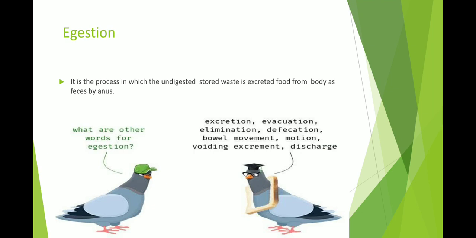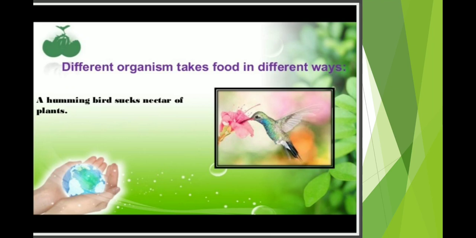But you can conclude that the word egestion comes under other words such as evacuation, elimination, defecation, and so many things. Okay, so this is all about the steps of nutrition and the digestion system.